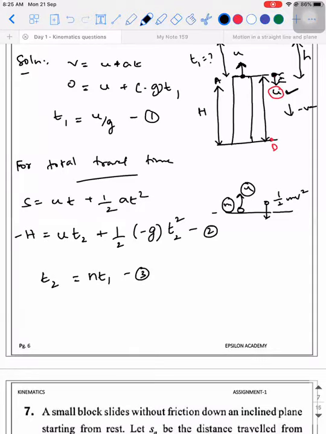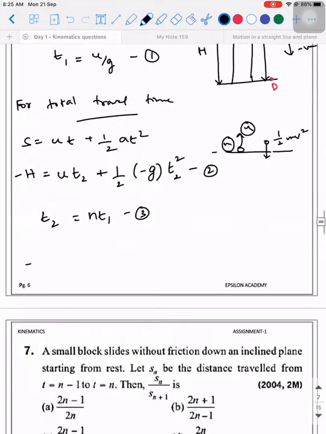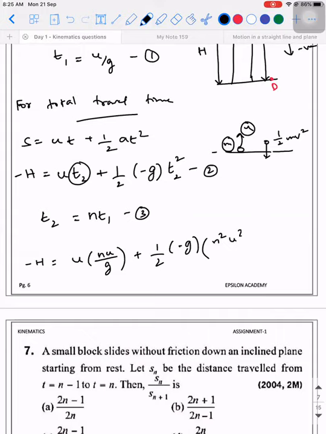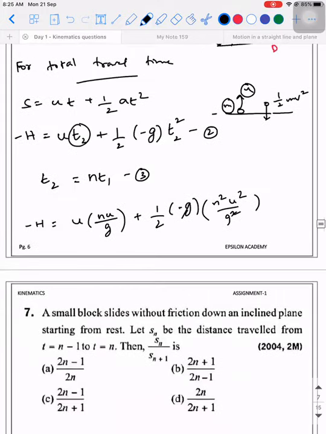Sir, substitute. 2gh is equal to nu square into n minus 2. Give me one minute. Minus h is equal to u into T2, that is n T1, that is nu by g, plus half into minus g into T2 square, that is n square T1 square, n square u square by g square. Correct, Aditya? So I multiply and divide it with 2.